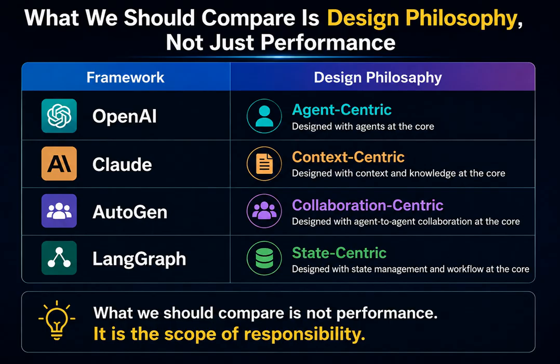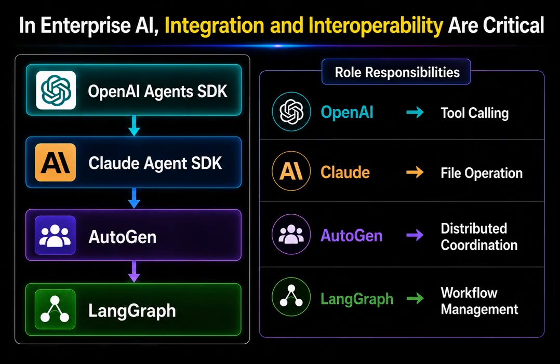In other words, performance is not what we should be comparing. What truly matters is understanding the role each framework plays and the scope of responsibility it is designed to handle. And once we begin looking at these frameworks from that perspective, we can start to see the real structure of enterprise AI systems. In real-world enterprise systems, it's rare for a single framework to handle everything. What's far more important is combining the strengths of different frameworks.